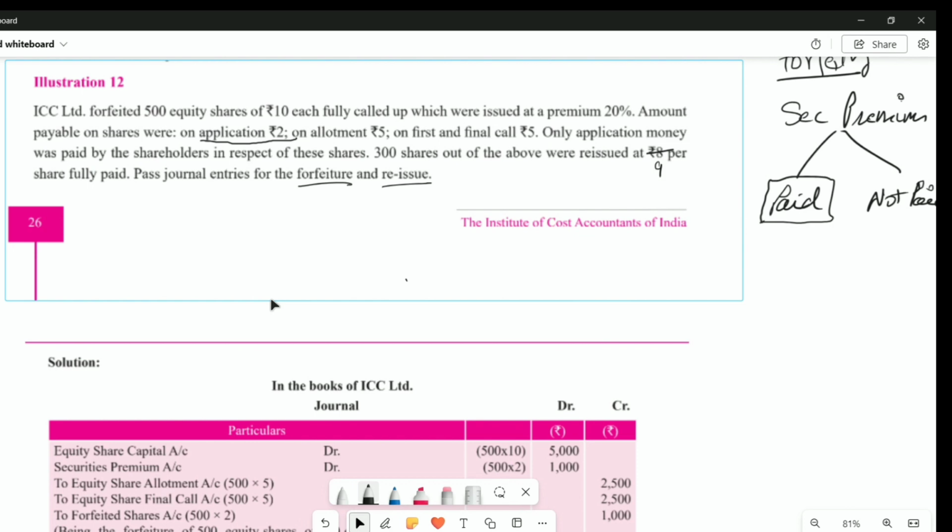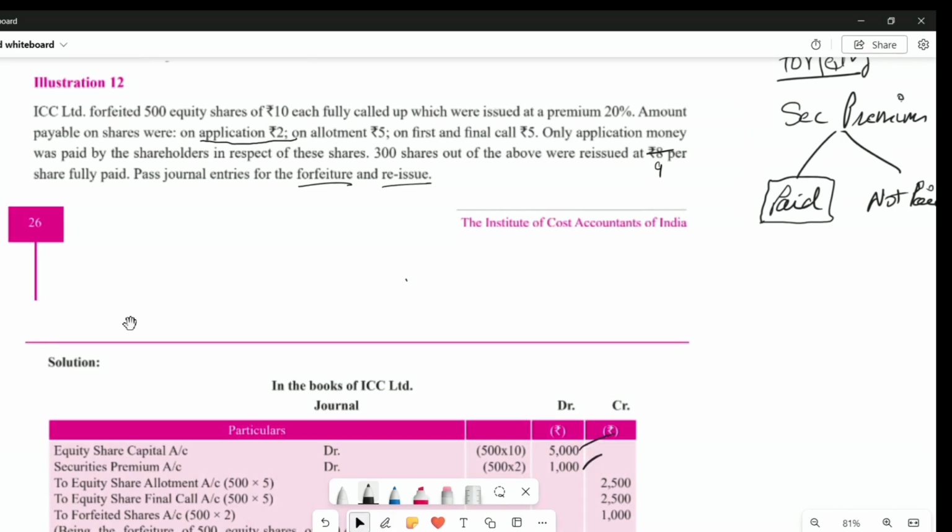Yes, sir. So securities premium also is clear to you. Securities premium is 2 rupees. 20% of 10 rupees is 2 rupees, right? So securities premium is also clear. 500 forfeited shares into 20 into 2. So in the debit column, equity share capital is 5,000 and securities premium is 1,000.